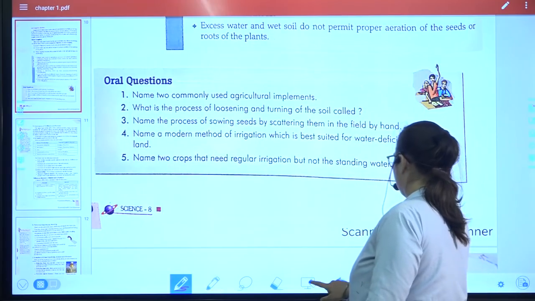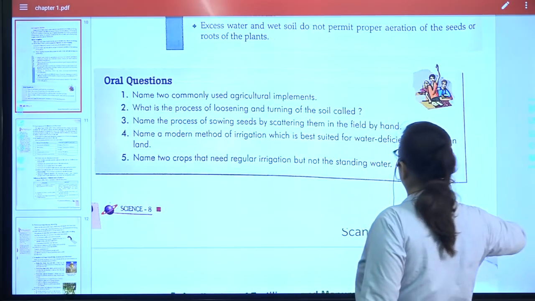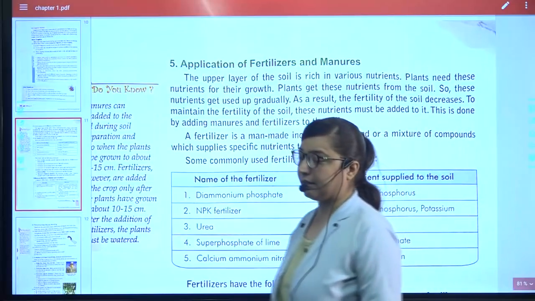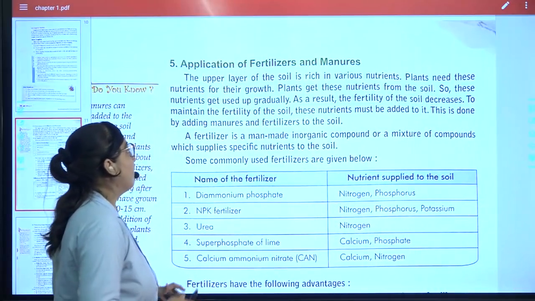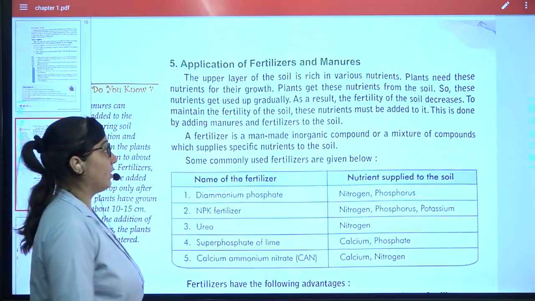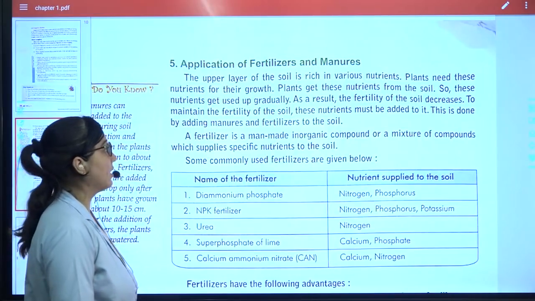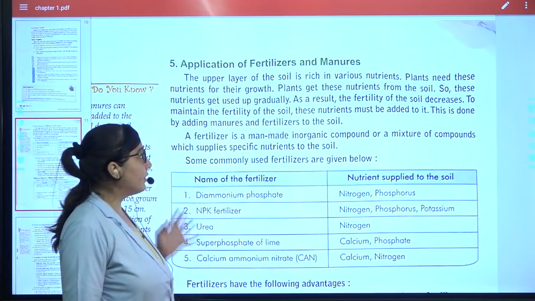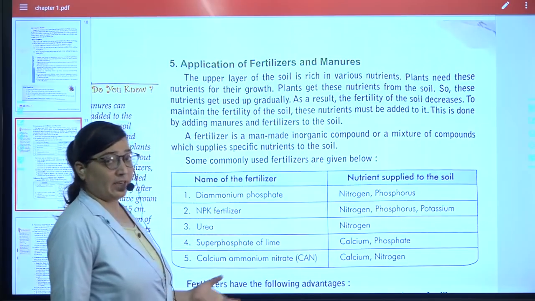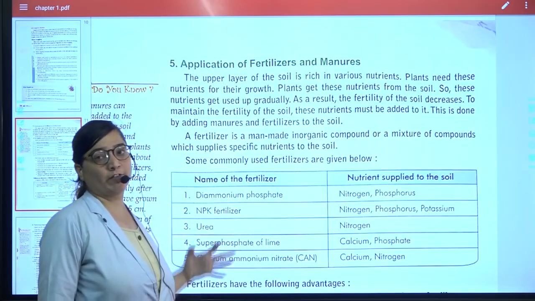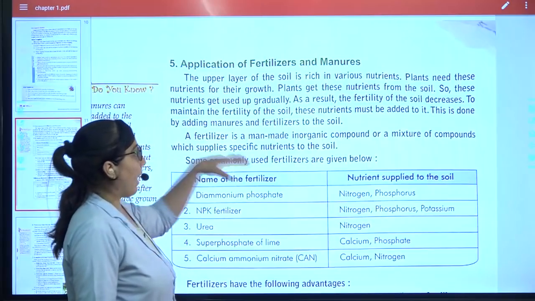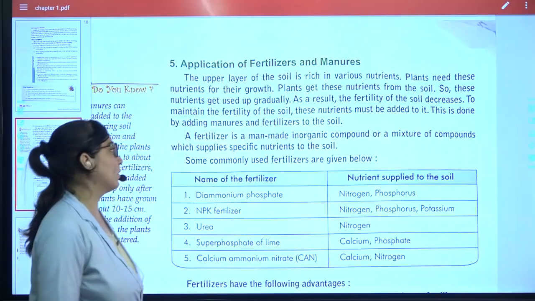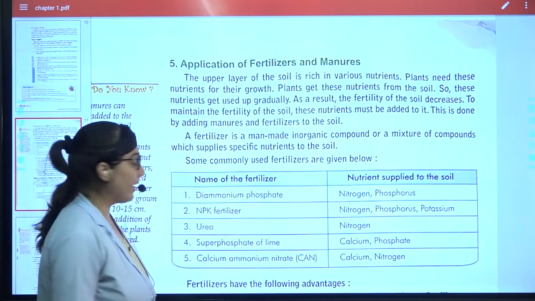So let's move further. Application of fertilizers and manures, very important topic. Fertilizers and manures. The upper layer of the soil is rich in various nutrients. So plants need nutrients for their growth, and when plants are taking all the nutrients, the soil fertility decreases, and that is the reason why we need to add manure or fertilizer. So that is the reason we need to add it.